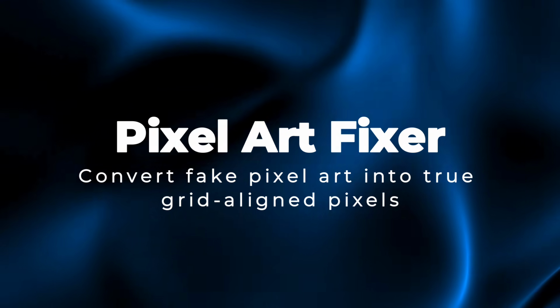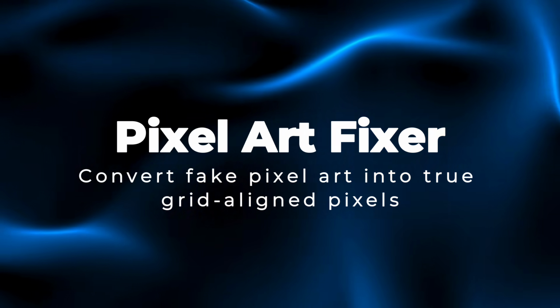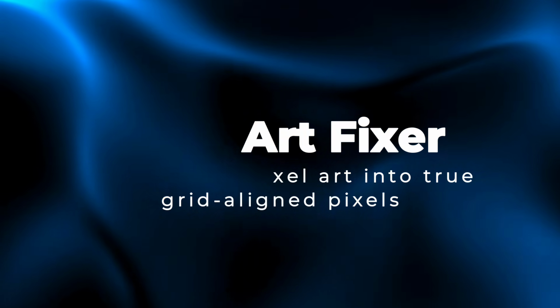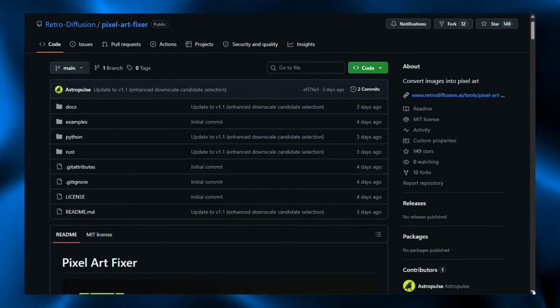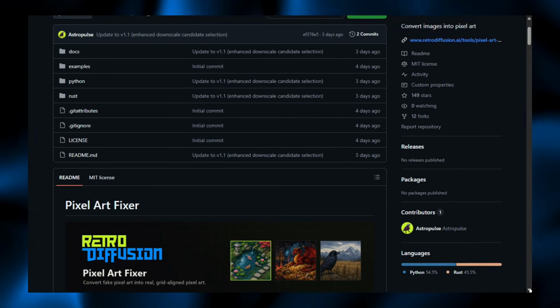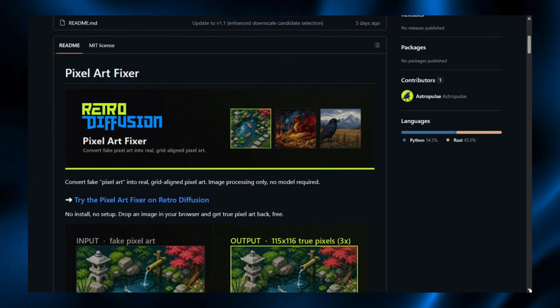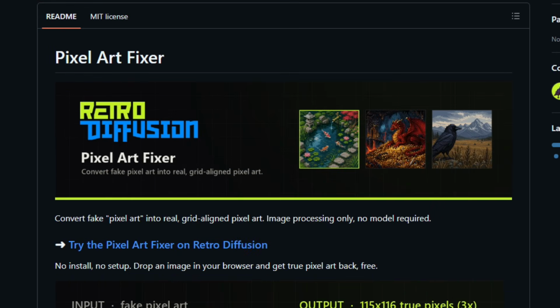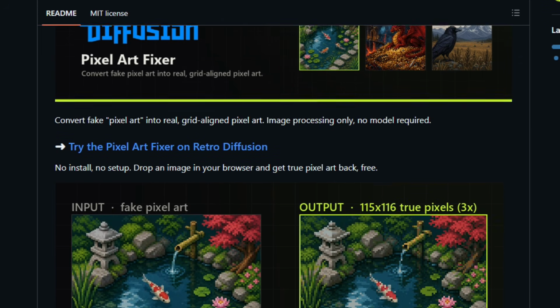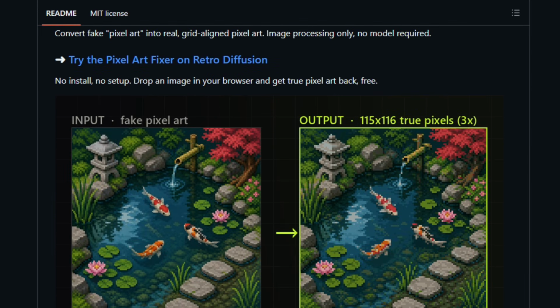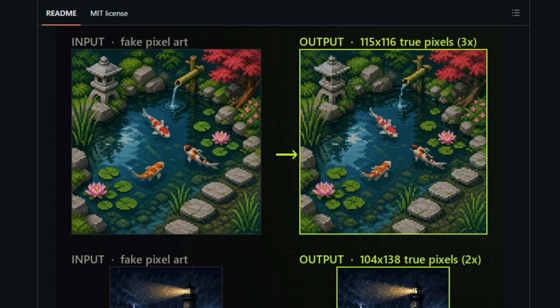Project number 17, Pixel Art Fixer. Convert fake pixel art into true grid-aligned pixels. Pixel Art Fixer is an open-source tool that converts fake pixel art into real, grid-aligned pixel art. Images from generators, upscalers, and lossy pipelines often look like pixel art, but sit off-grid, blurred, and oversized. Using only classical image processing.